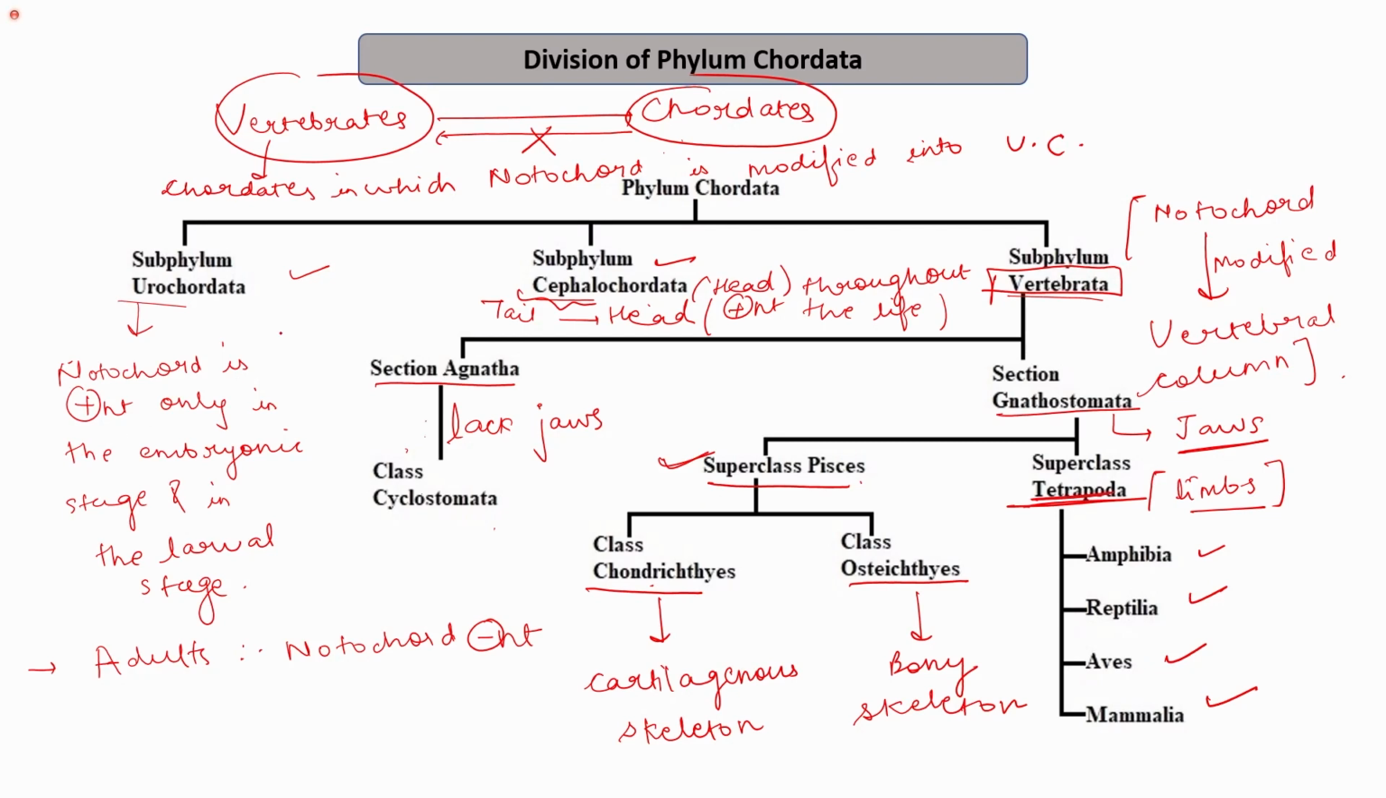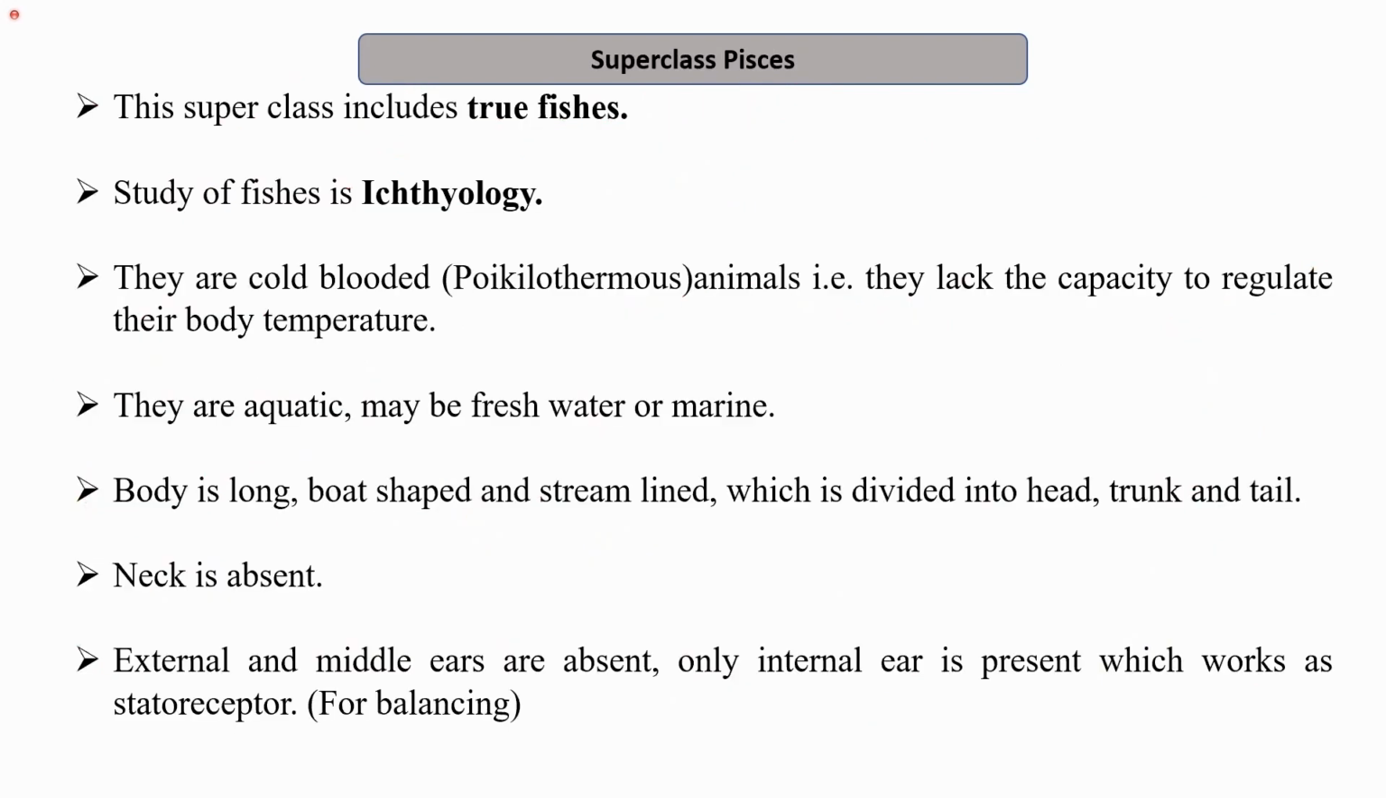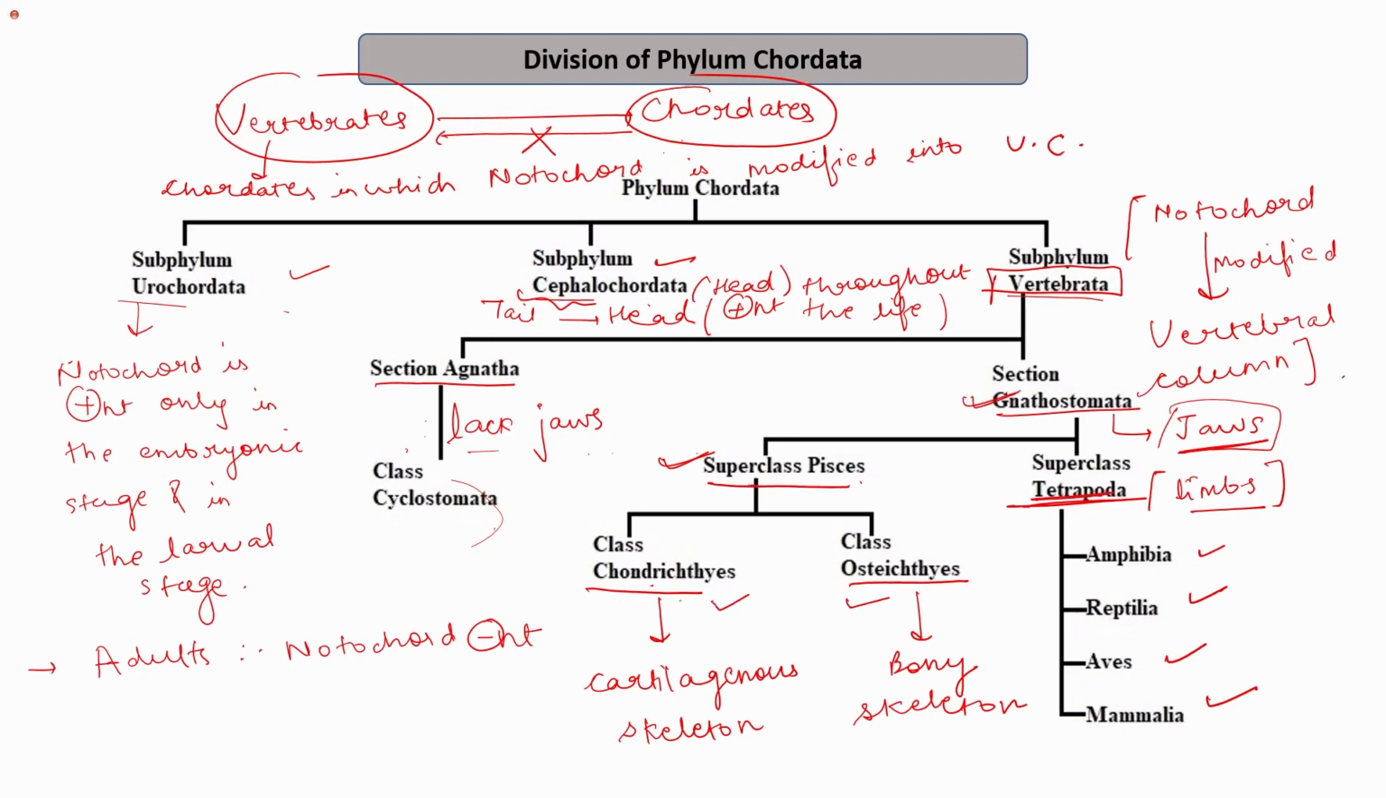So we have already discussed subphylum Urochordata, subphylum Cephalochordata, and in subphylum Vertebrata we have discussed the class Cyclostomata that lack the jaws, which are primitive vertebrates. Now we have more advanced fish that have the jaws, that is they belong to the section Gnathostomata, and under the superclass Pisces they can further be classified into class Chondrichthyes and class Osteichthyes. So we will start with superclass Pisces. This superclass includes true fishes, unlike Agnatha, where the class Cyclostomata includes some fish which lack the jaws.